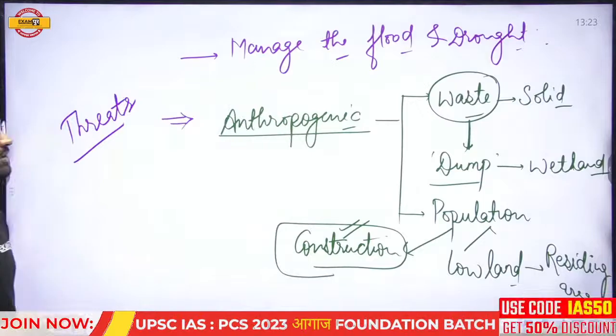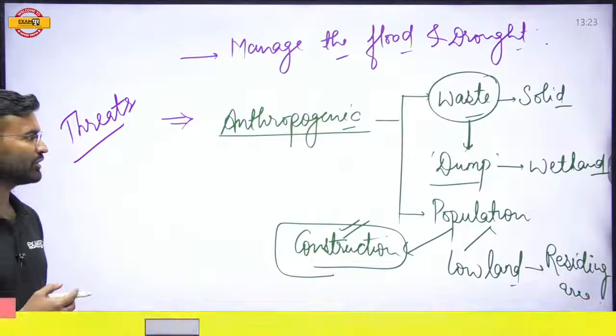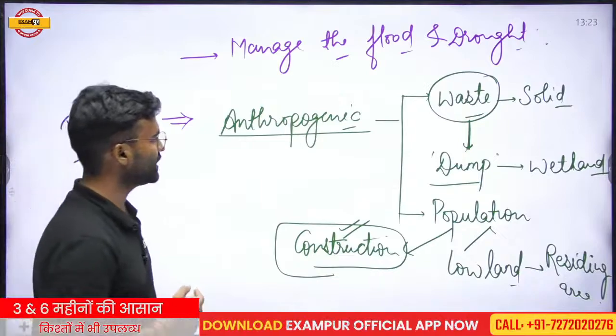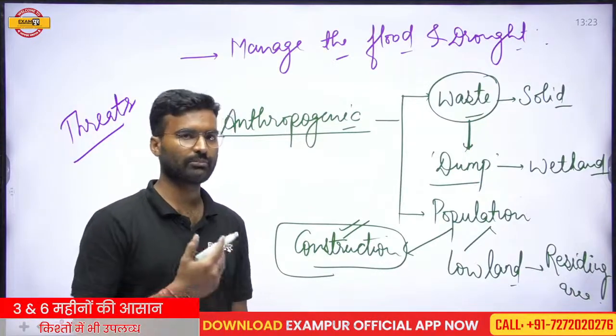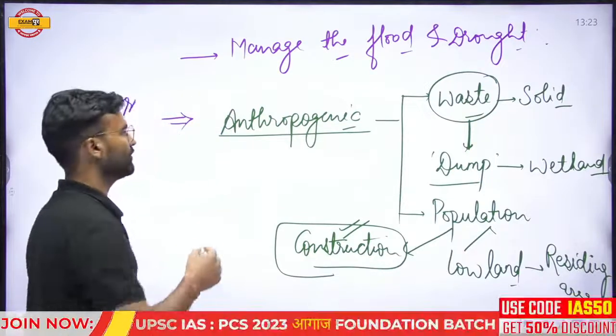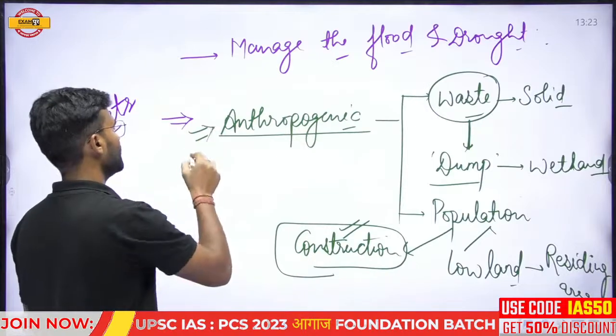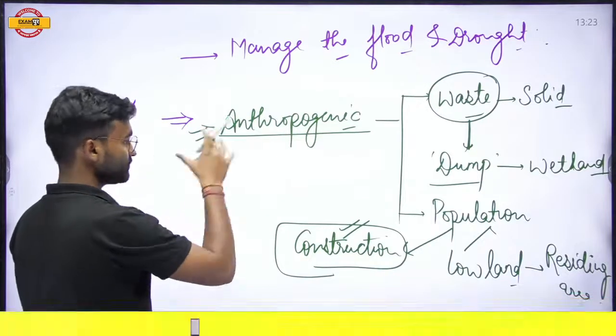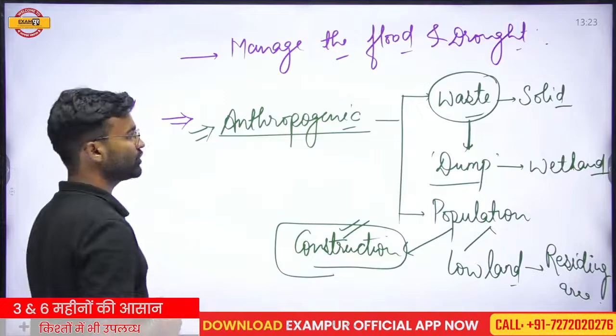So these are the threats, and there are some natural threats also, but natural threats do not have more impact than the anthropogenic. More impact is the anthropogenic impact, and that is why we should consider this and try to control it.